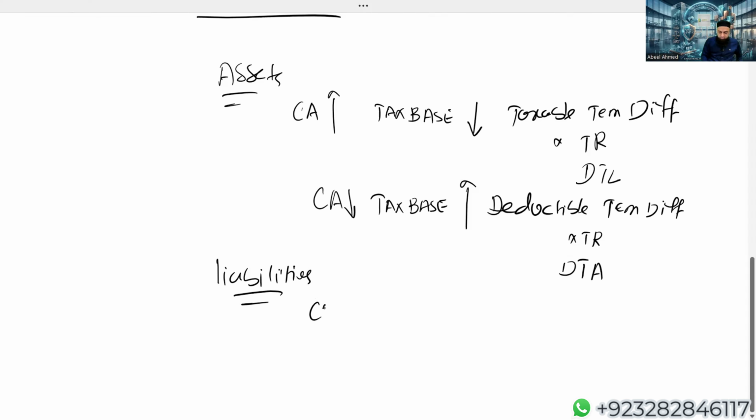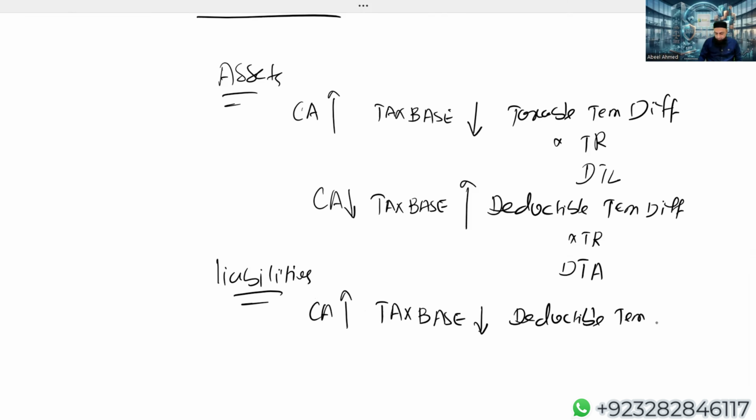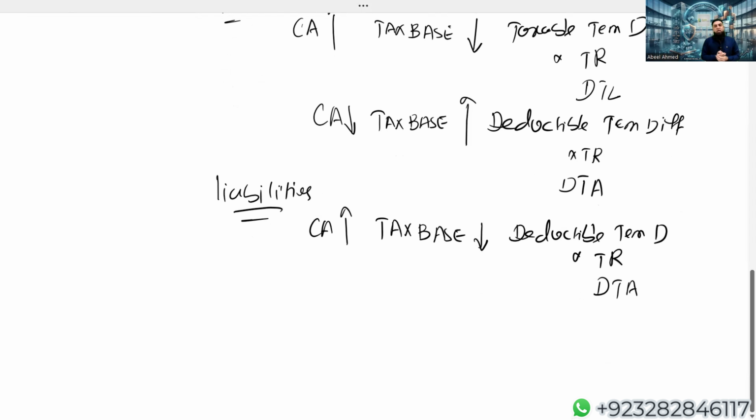It means in case of liabilities, if the carrying amount is more and the tax base is less, now the difference is going to be deductible, and deductible temporary difference multiplied by tax rate, now we are having a deferred tax asset. For example, IAS 37 provision, there is going to be a carrying amount of provision, but tax base will always be zero. So in case of provision, carrying amount is higher, tax base is zero, you will be having a deductible temporary difference, and deductible temporary difference multiplied by tax rate will give you a deferred tax asset.